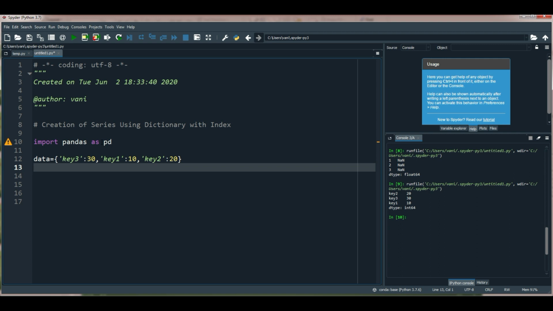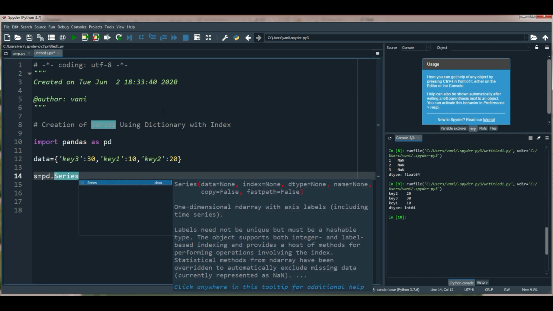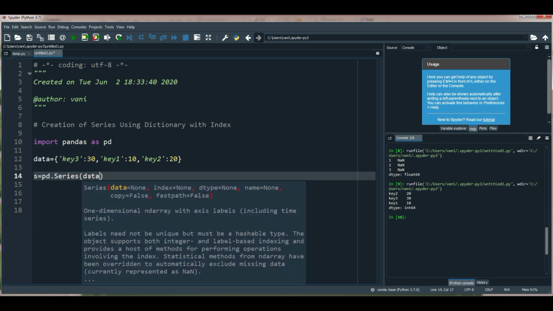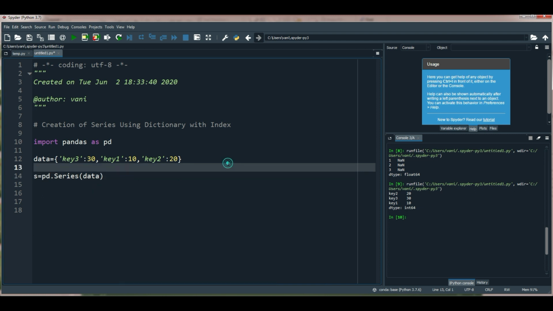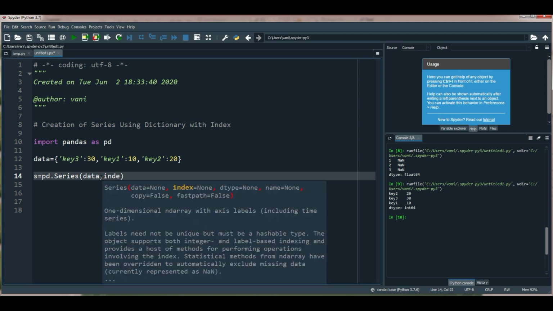My dictionary is stored in a variable data. Let's create one more variable to store the series values. Series of data. As we are creating a series with index, we need to pass the index also. Index is equal to, here I need to pass the index elements.